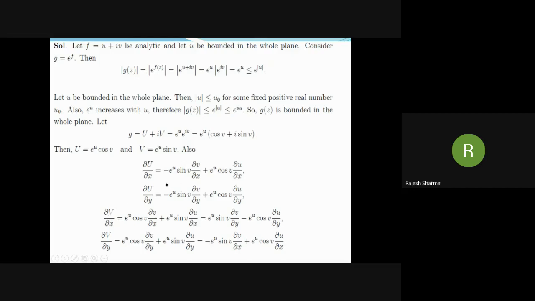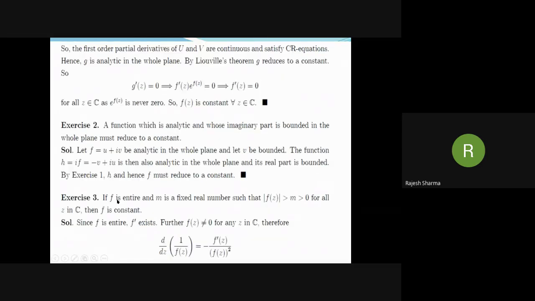Also note that partial u by partial x is partial v by partial y, and partial u by partial y is minus partial v by partial x. So the first order partial derivatives of capital U and capital V are continuous and satisfy the CR equations. It follows that g is analytic in the whole plane. So g, that is exponential f, is entire and also bounded. So applying Liouville's theorem, we find that g dash z is equal to 0.